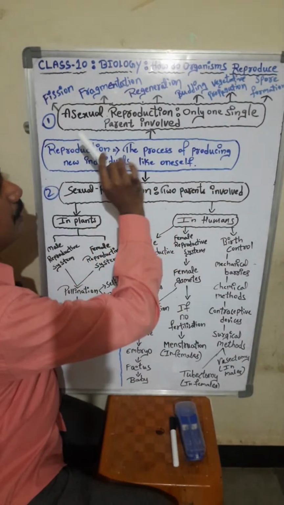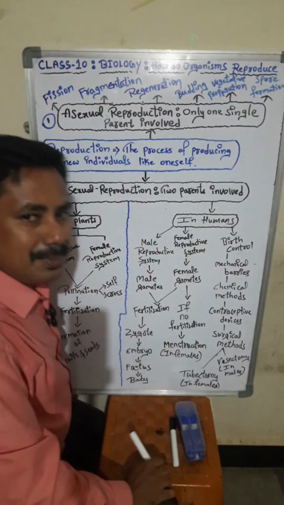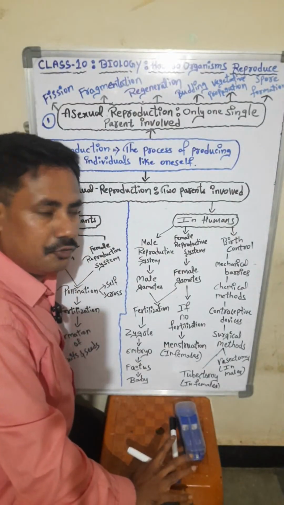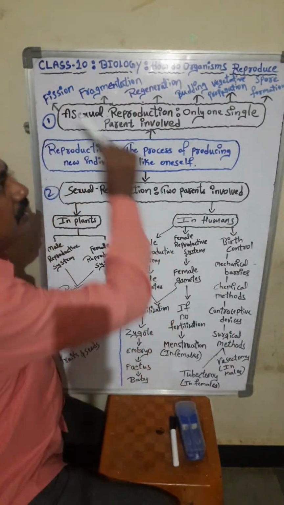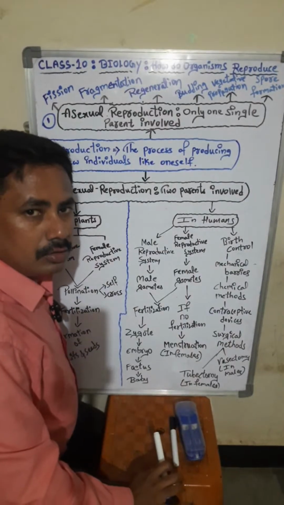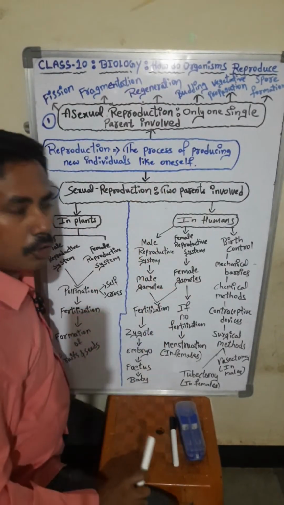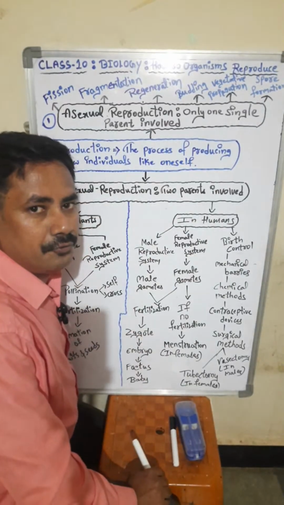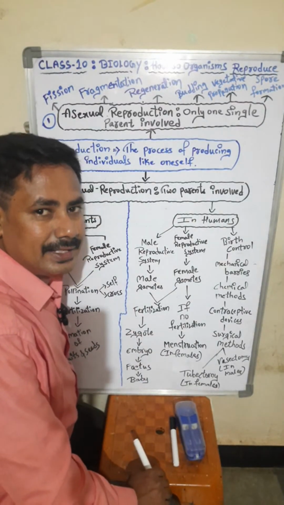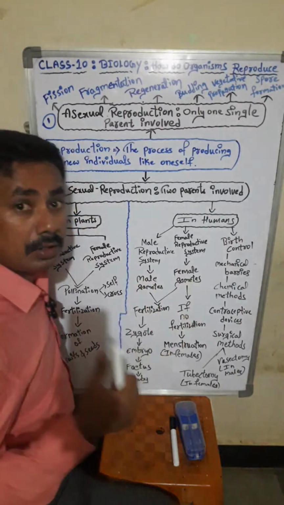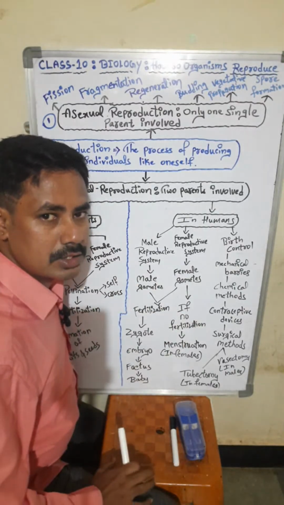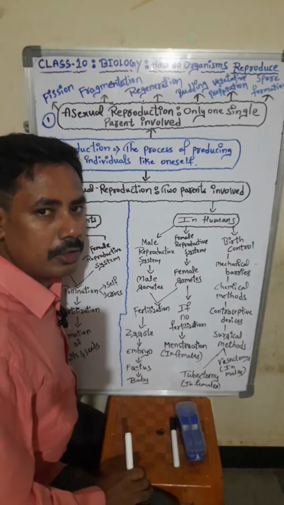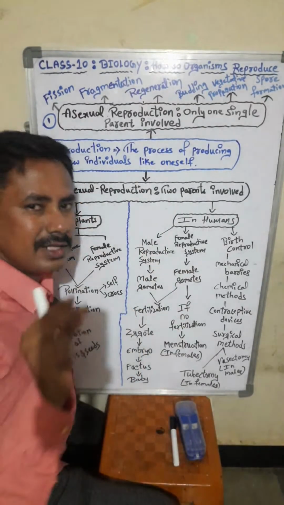So for asexual reproduction, they have given a few types for class 10. The same topic you are going to study in class 12, that is PUC second year. The same topic, but it will be in depth, students. Very deep you are going to study. This is just a little bit of information.